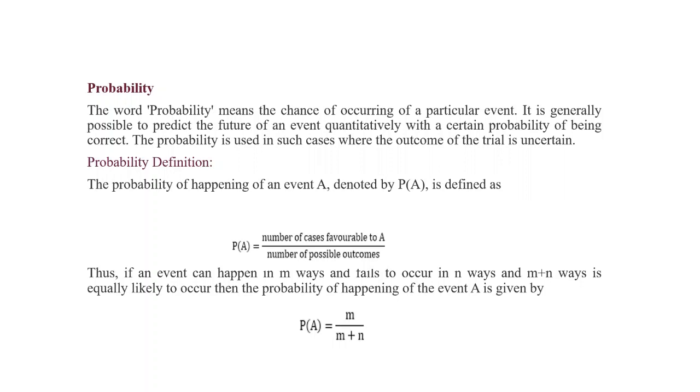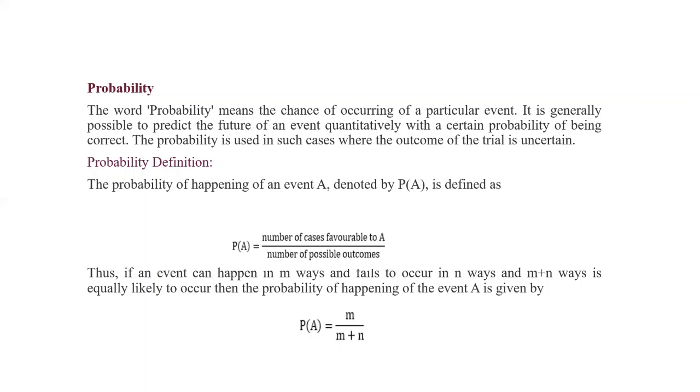It is generally possible to predict the future of an event quantitatively with a certain probability of being correct. Probability is used in cases where the outcomes of a trial are uncertain. The definition of probability: the probability of happening of an event A, denoted by P of A, is defined as the number of cases favorable to A divided by the number of possible outcomes. So the number of favorable outcomes divided by all the possible outcomes is nothing but the probability of A.